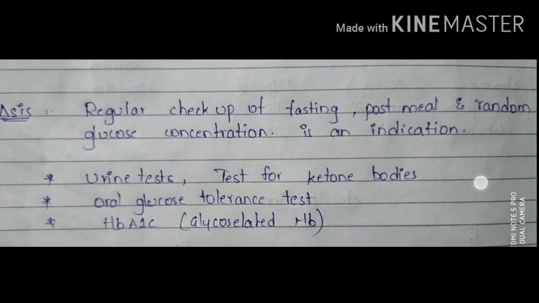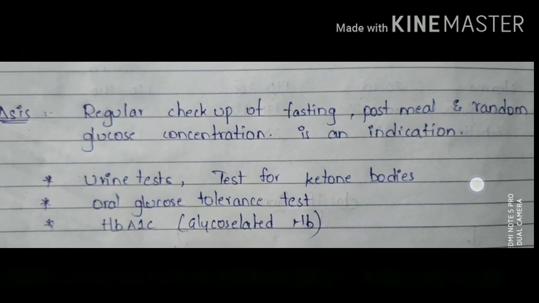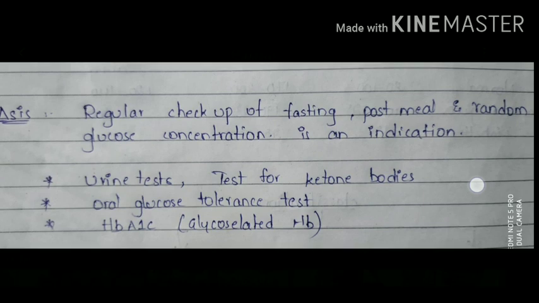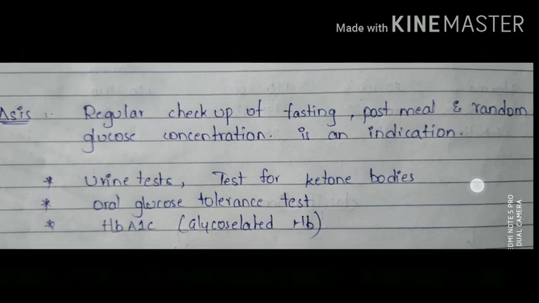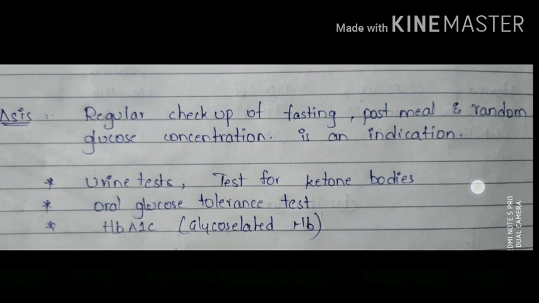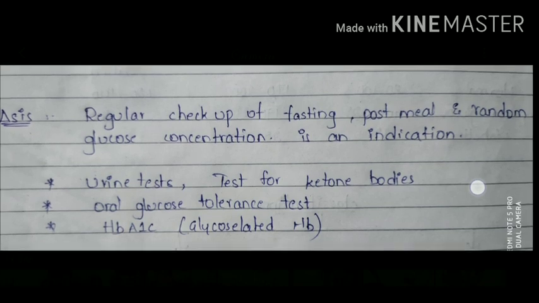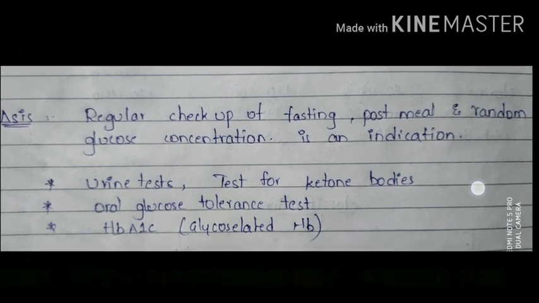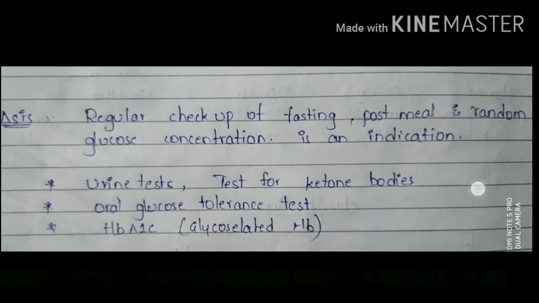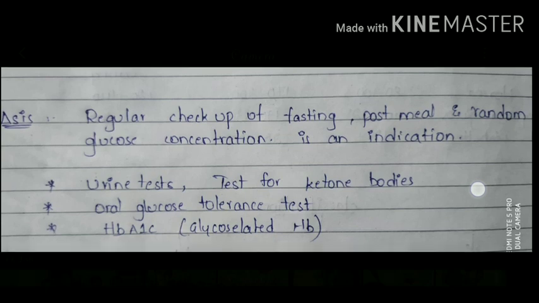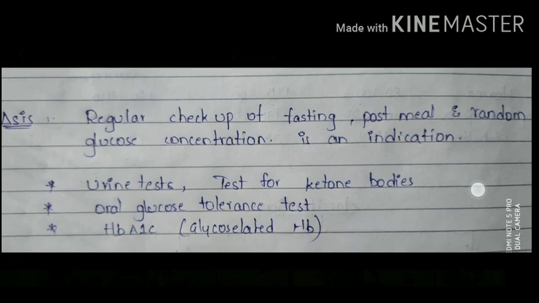In diagnosis, if we see the elevated blood sugar level, that is hyperglycemia, it is a fundamental basis for the diagnosis, and regular checkup of the fasting and postprandial, that is after eating, is the standard method of diagnosis. And random blood glucose levels above 250 mg per dl is an indication of diabetes mellitus. And urine test, which we test for the presence of glycosuria, means presence of glucose in the urine, is also used to diagnose the diabetes mellitus.